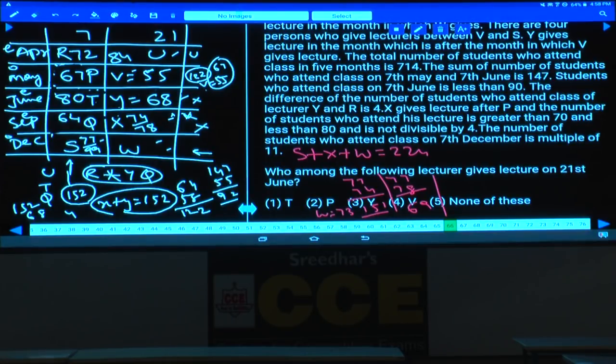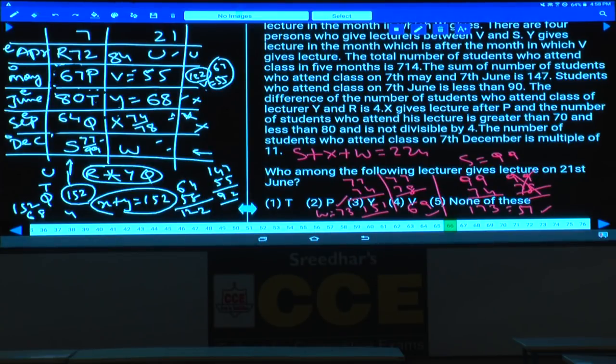If you take the value of S as 99, tell me what are the different possibilities. If S is 99, the value of X can be 74 or 78, 99 and 78. Then what is the sum of these two? 99 plus 74 is how much? 173. If it is 173, 224 minus 173 is how much? 27 plus 24 is 51. And the value of W can be 51 in this case. And in this case, what is happening here? 177. If it is 177, 23 and 24, 47, we cannot have this one. And the value of this W can be 51, 69 or 73. There are 3 possibilities for this W.